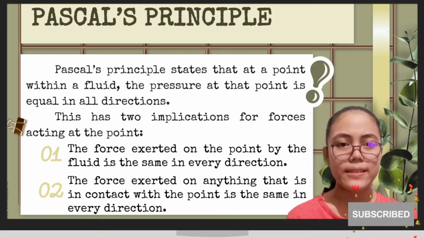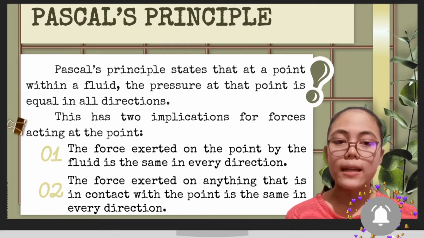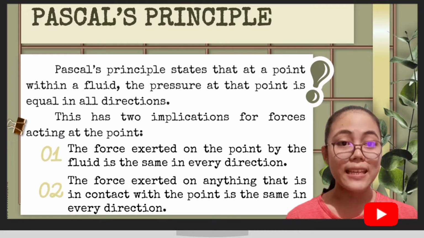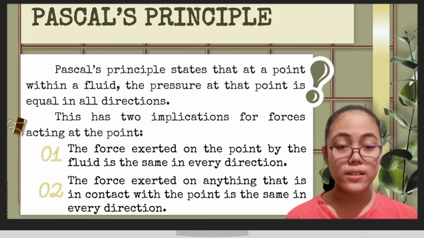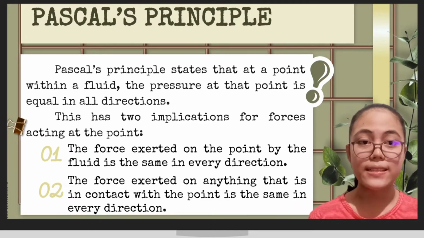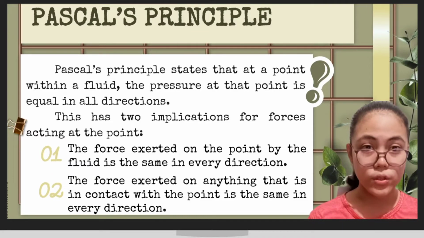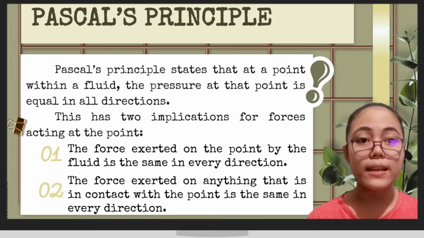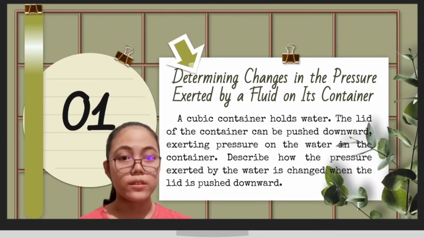Pascal's principle states that at a point within a fluid, the pressure at that point is equal in all directions. This has two implications for forces acting at that point. The first one is the force exerted on the point by the fluid is the same in every direction. Second one is the force exerted on anything that is in contact with the point is the same in every direction. Let us now look at an example involving Pascal's principle.